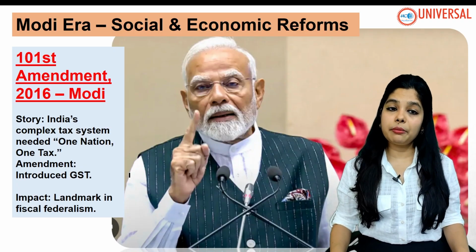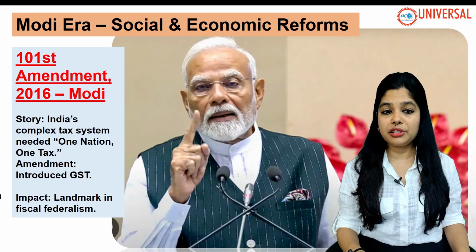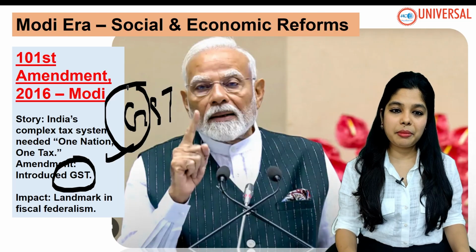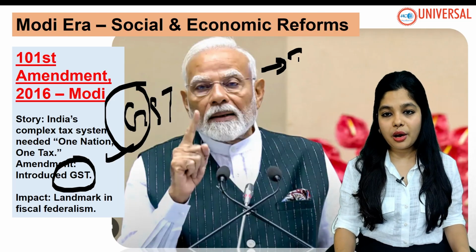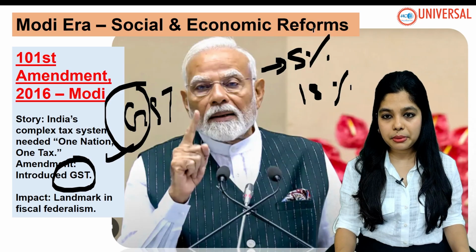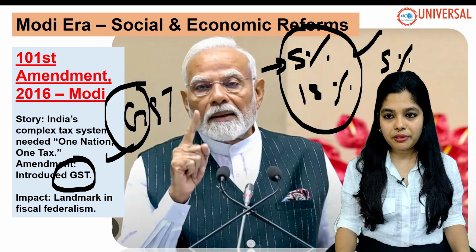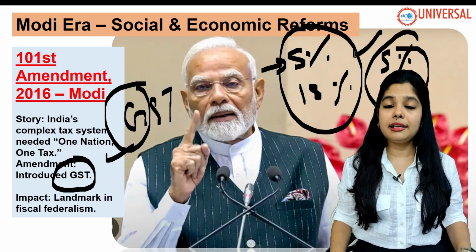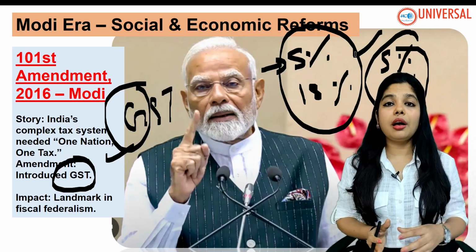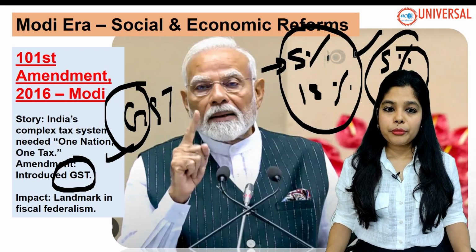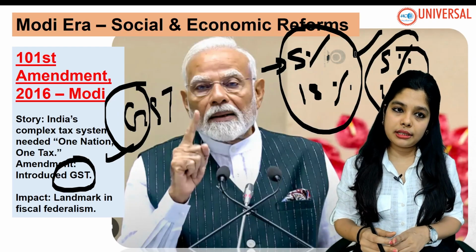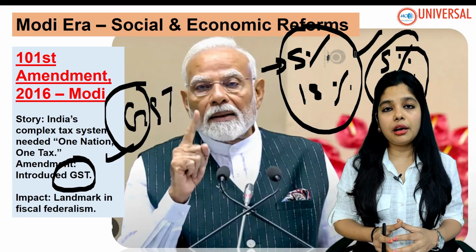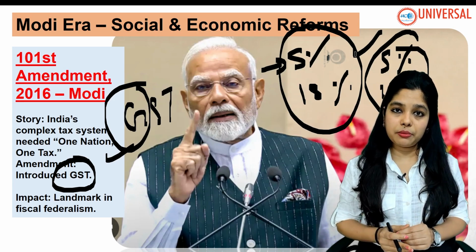The 101st Amendment in 2016, we have seen one nation, one tax. We have started GST. GST came, and now in the news, the GST slabs are 5% and 18%. There are items with no GST, like life insurance and medical insurance. So GST started in 2016 under Prime Minister Narendra Modi's regime, in the 101st Amendment. GST again becomes very important for you.